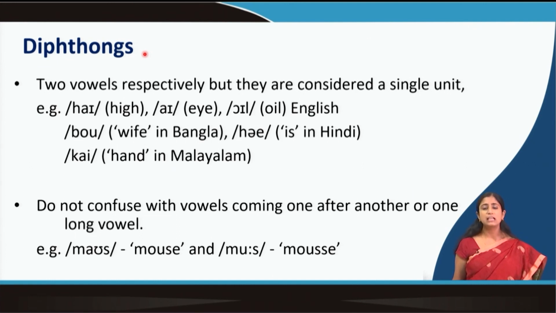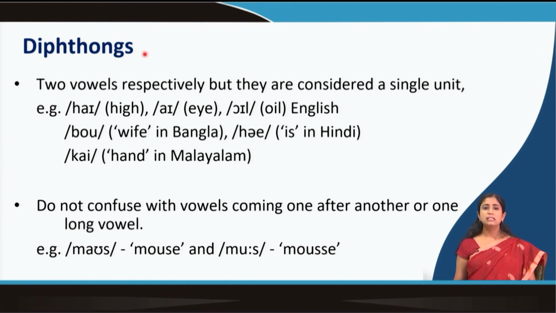Languages have contrast between short and long vowels. Not all languages have this contrast, but many languages do. So, one should not confuse two vowels coming together as a diphthong, or one long vowel as a diphthong.